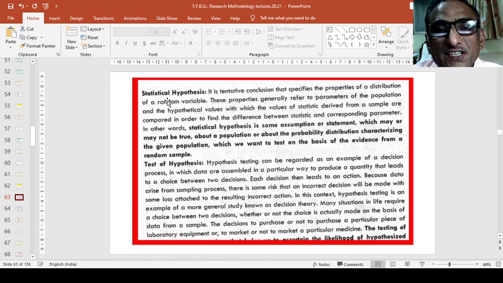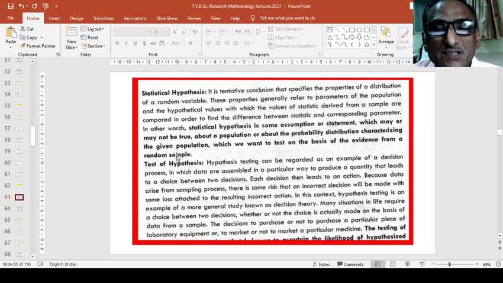Now, statistical hypothesis. It is a tentative conclusion that specifies the properties of a distribution of a random variable, and these properties generally refer to parameters of the population and the hypothetical values with which the values of statistic derived from a sample are compared in order to find the difference between statistics and corresponding parameter.